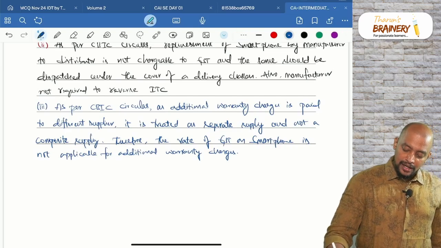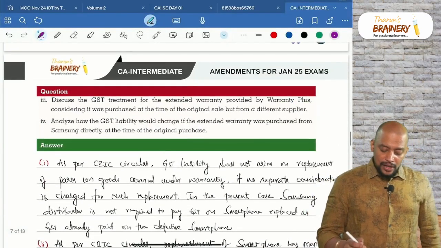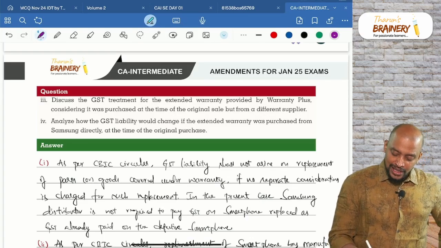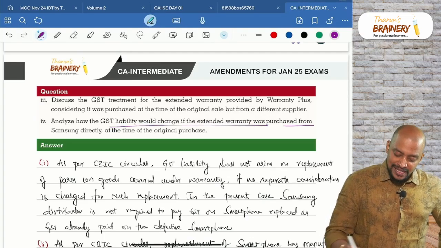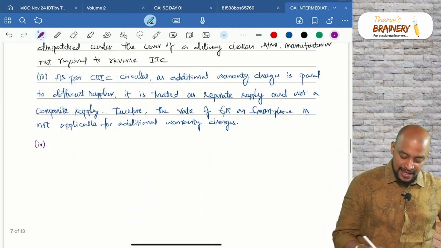Then number fourth one, analyze how the GST liability would change if the extended warranty was purchased from the Samsung directly at the time of original purchase.